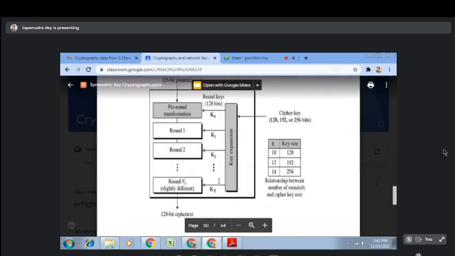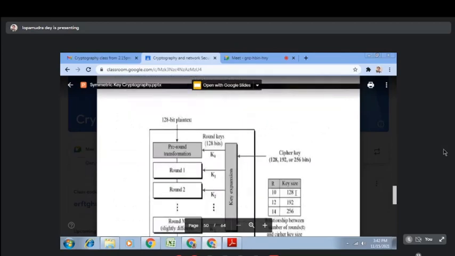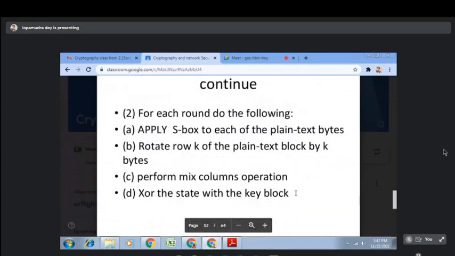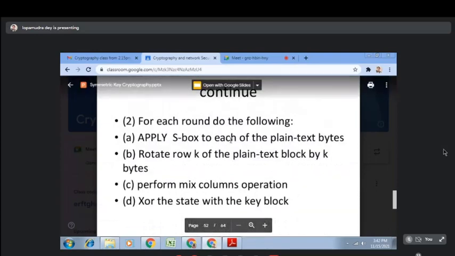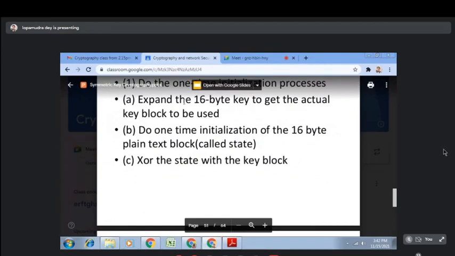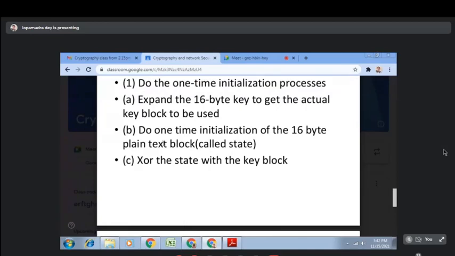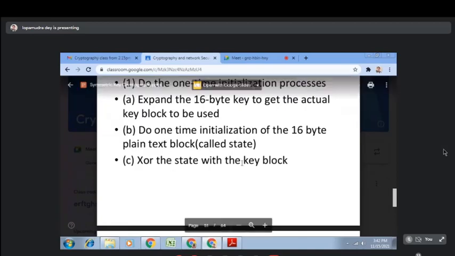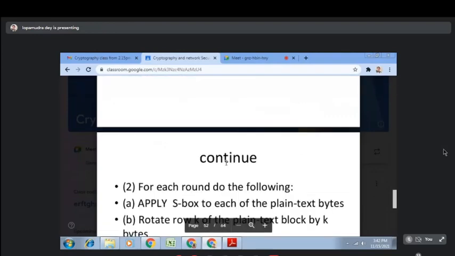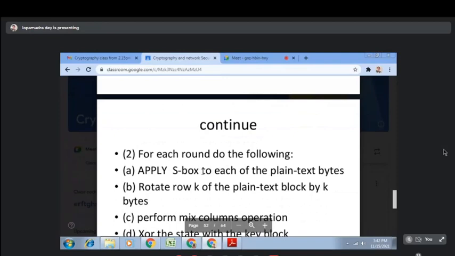Okay. Now for example, if we are considering a 128 bit key, then there will be 10 rounds. So in each round, what do we have to do? First you get the plain text, meaning the XOR of the key and the plain text here. This is the original plain text. On the modified plain text you get after XOR with the original plain text, all the values will be replaced by the S box. That is, the S box is there. So whatever the value, for example the value is like 47, the value is like 32, based on 3 as row and 2 as the column. So in this way all the values will be replaced with the help of the S box.